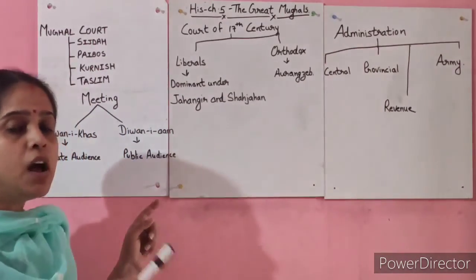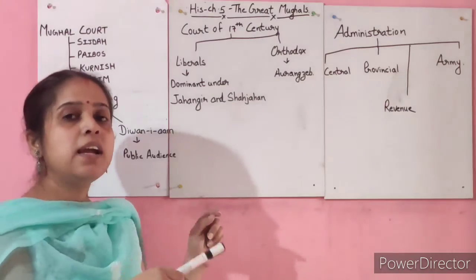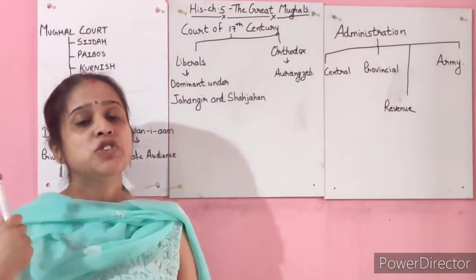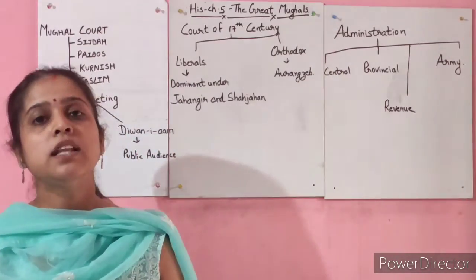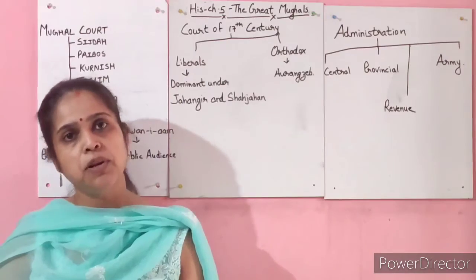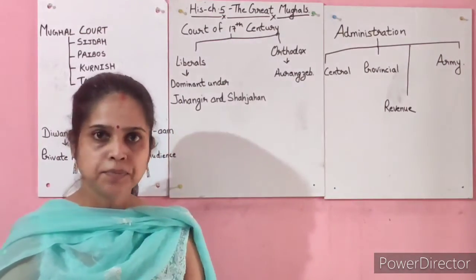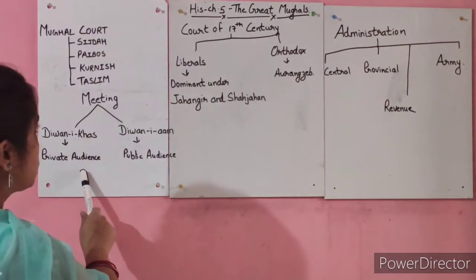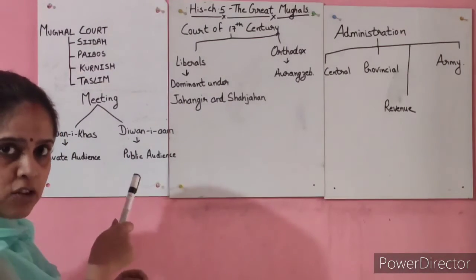The subjects of the king visited him in Diwan-e-Aam, where they used to share their problems with the king. They used to bring their problems in front of the king, and the king used to listen to them. Clear? Understood about the court, the setup of the court. We understood where and how the meetings were done.